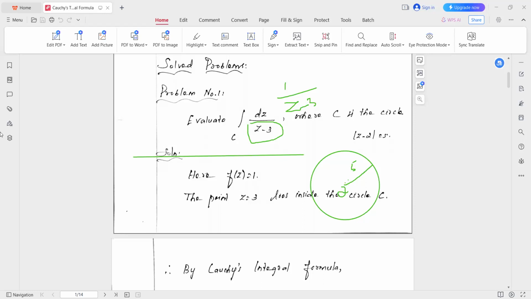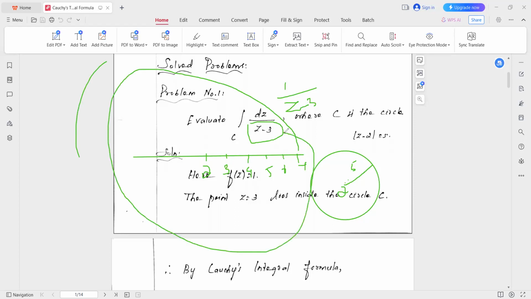Because it's a circle with the center 2. Okay, so here 3 lies here and this is 4, this is 5, and this is 6, this is 7. So radius 5 means we have up to this much. So clearly the point 3 lies inside this circle.